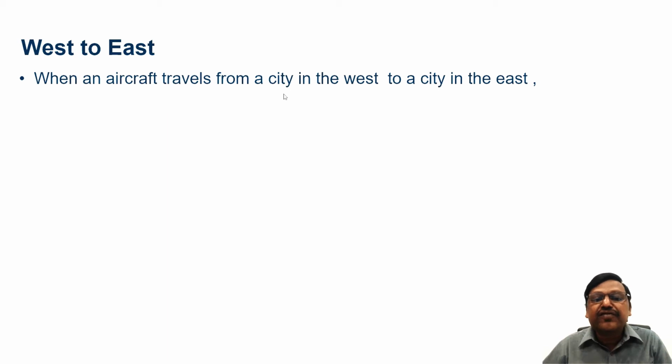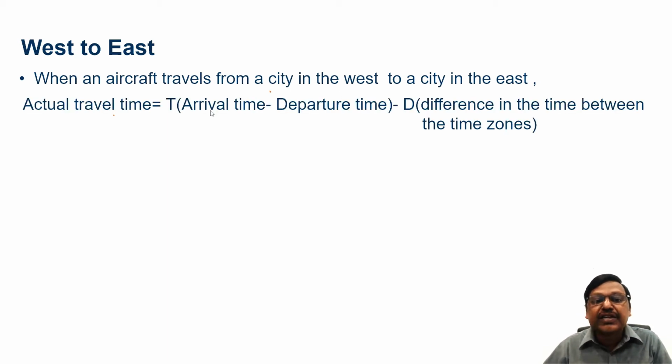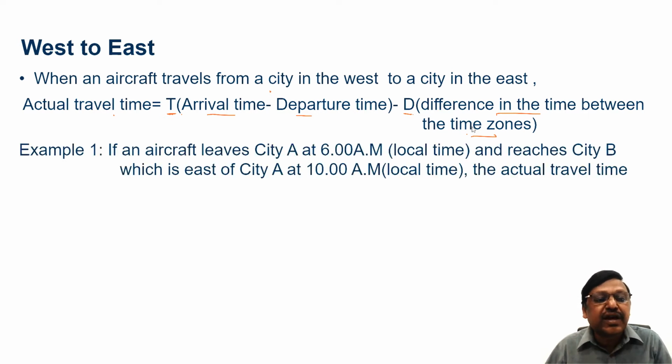When an aircraft travels from a city in the west to a city in the east, actual travel time is T minus D. What is this T? Arrival time minus departure time. What is D? Difference in the time between the two time zones. Let me explain this with an example.